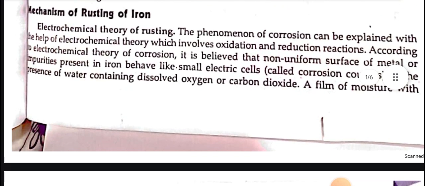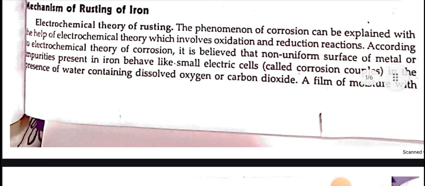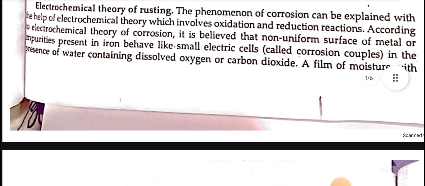Mechanism of rusting of iron. Electrochemical theory of rusting. The phenomenon of corrosion can be explained with the help of electrochemical theory, which involves oxidation and reduction reactions. According to the electrochemical theory of corrosion, it is believed that the non-uniform surface of metal or impurities present in iron behave like small electric cells called corrosion couples in the presence of water containing dissolved oxygen or carbon dioxide.